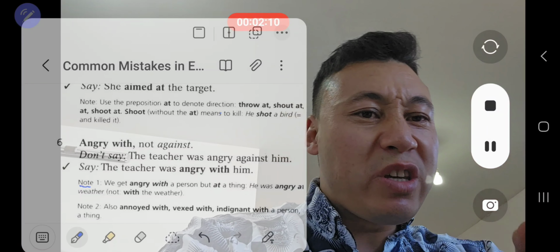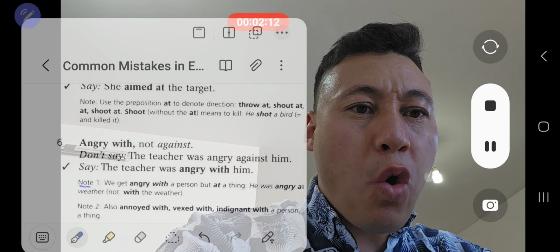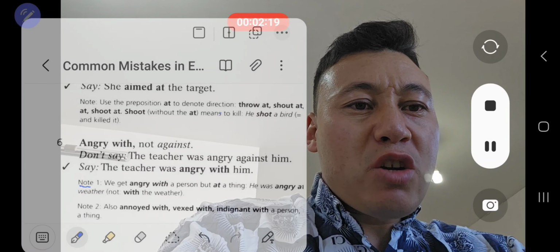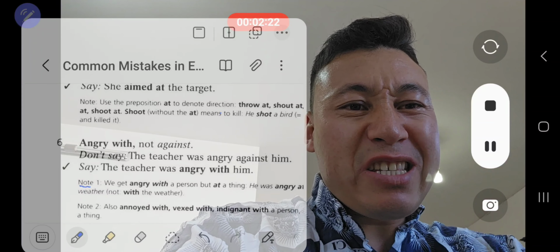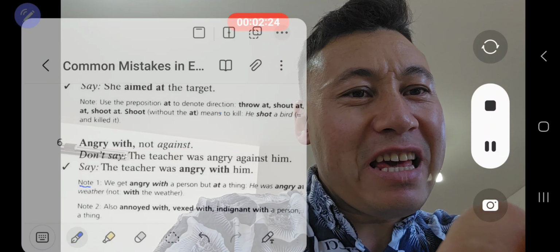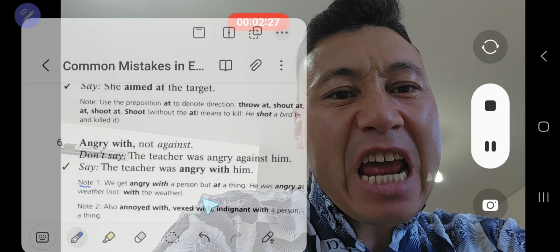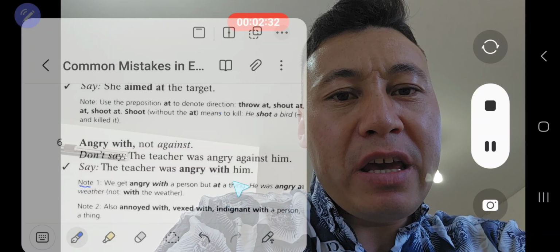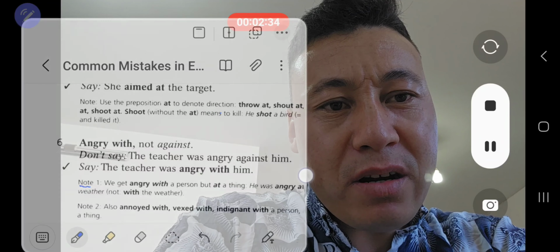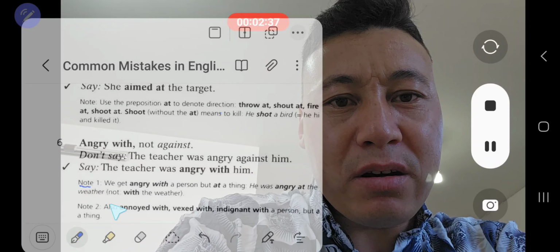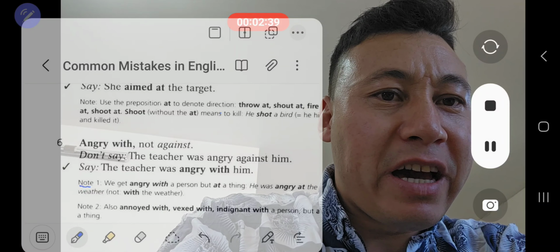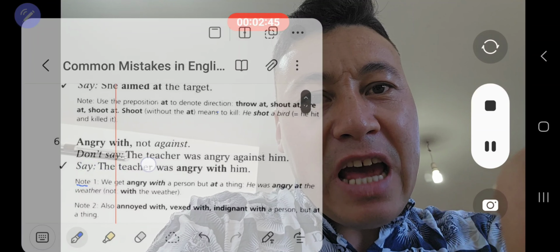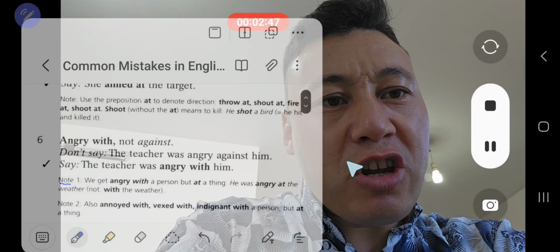Sometimes you get angry at your computer, at your car, at your phone because it doesn't work, at your router which doesn't give you a good internet connection. So we get angry with a person, at a thing. For example, he was angry at the weather. Let's see the example: at the weather, not with the weather, since weather is like an abstract concept, it's an idea, it's not a person.